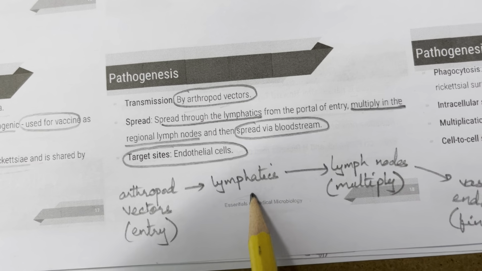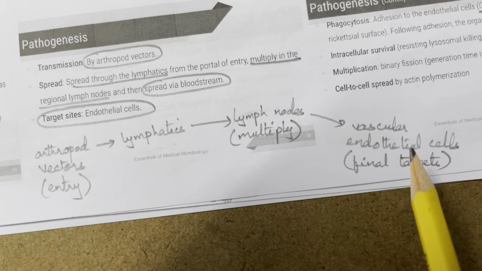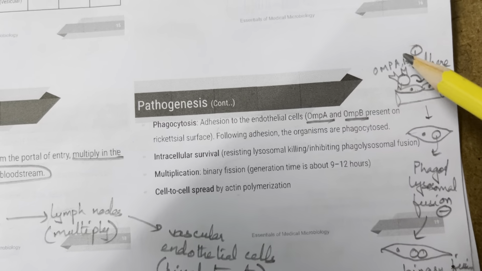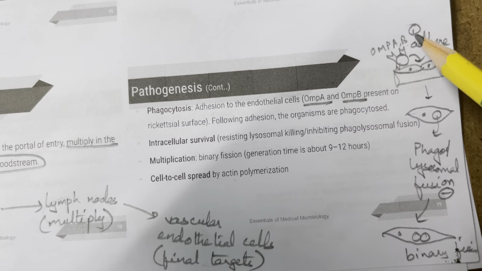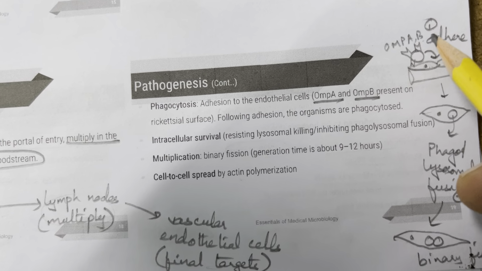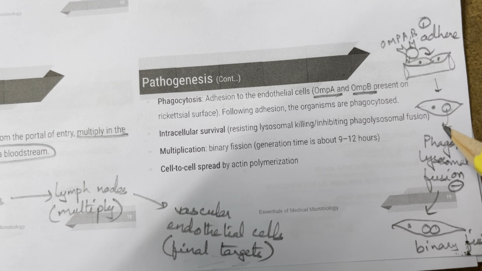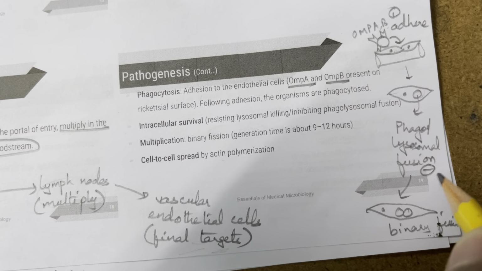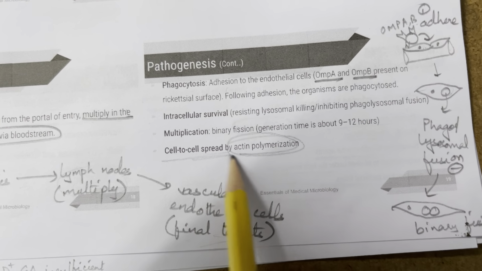And pathogenesis by arthropod vectors. They spread through the lymphatics from the portal of entry. Then they multiply in the regional lymph nodes and then they spread via the bloodstream to the final targets, which are vascular endothelial cells. When they end up on the vascular endothelial cells, they adhere to it by OMP-A and OMP-B, which are species-specific proteins present on the rickettsial surface. Then they are phagocytosed. They inhibit the phagolysosomal fusion or resist lysosomal killing, so they survive intracellularly. Then they multiply by binary fission. That is how you know they are bacteria and not viruses. And then they spread from cell to cell by actin polymerization.